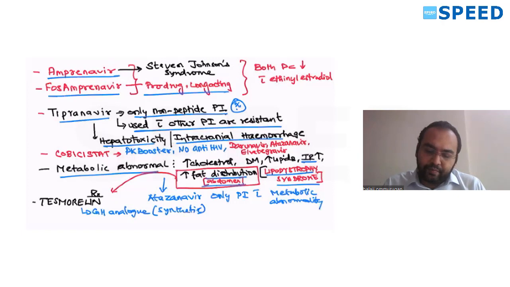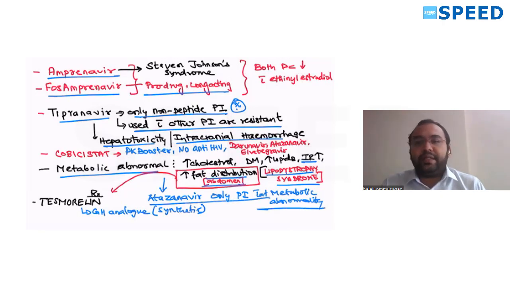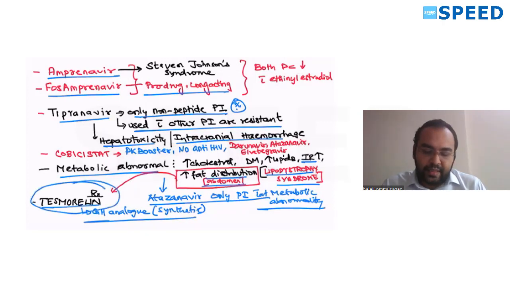Among this entire group of protease inhibitors, atazanavir is the only PI without metabolic abnormalities. It doesn't cause metabolic abnormalities. Atazanavir. For this lipodystrophy in HIV patients, Tesamorelin is the drug of choice for treatment. It's a synthetic growth hormone analog. Remember this, Tesamorelin, a growth hormone analog used in the treatment of lipodystrophy syndrome.